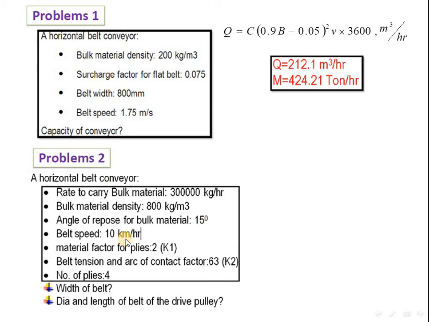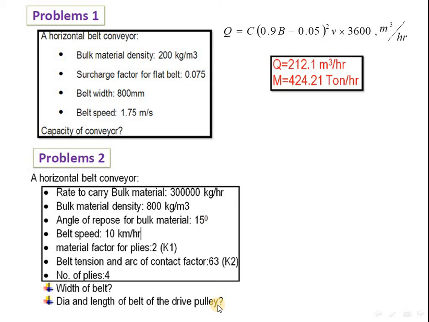Belt speed is 10 km per hour. Material factor for plies is 2. Then the belt tension and arc of contact factor is 63, and the number of plies given is 4. So from this, the mass capacity is already given. In this, generally the unknowns are the width of belt, and the diameter and length of the drive pulley. One by one we will see how to calculate them.